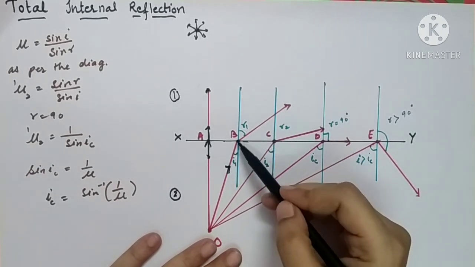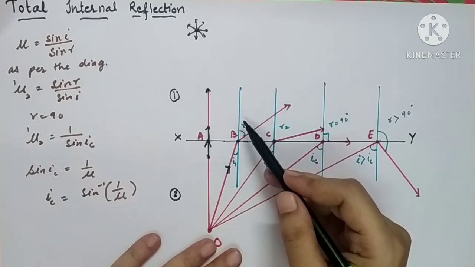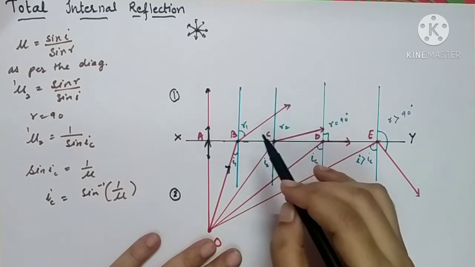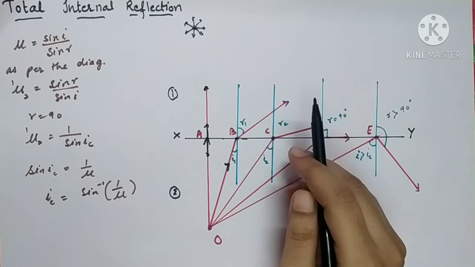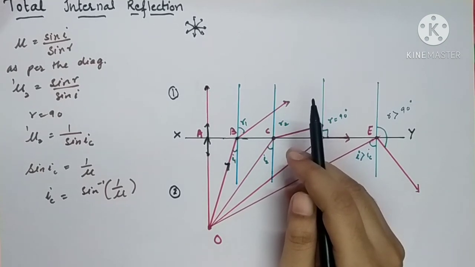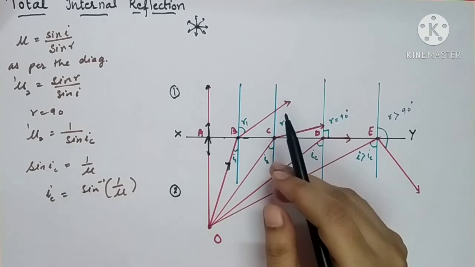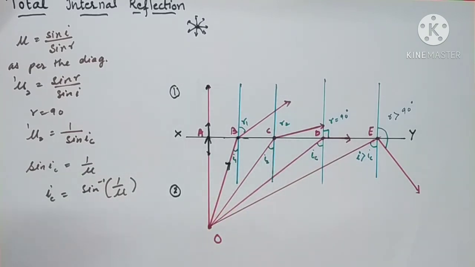Since the light ray is passing from a denser medium to a rarer medium, and both the media are transparent, there will be a certain part of the light ray. This incident light ray OB is going to divide into two parts.